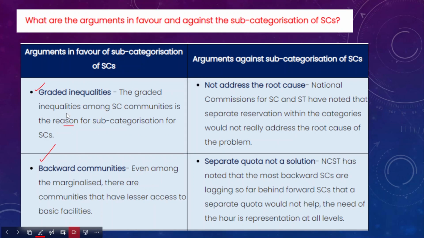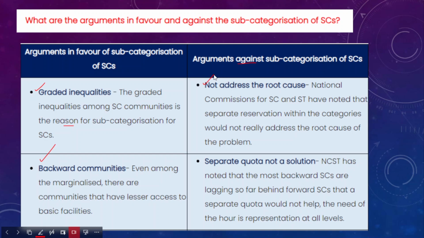However, we have to understand there are certain arguments against the subcategorization of scheduled castes. In fact, in the E.V. Chinnaiah versus State of Andhra Pradesh judgment, the Supreme Court has clearly mentioned that state governments have no power to subcategorize the scheduled castes or scheduled tribes. Also, it will not address the root cause of the problem.